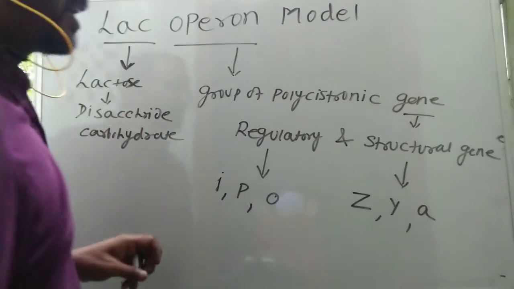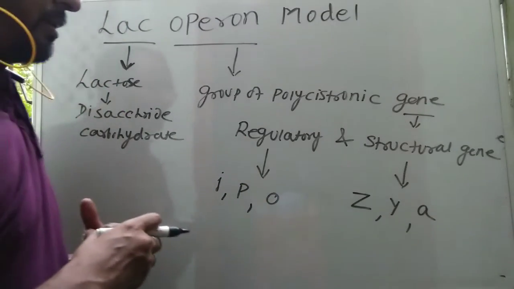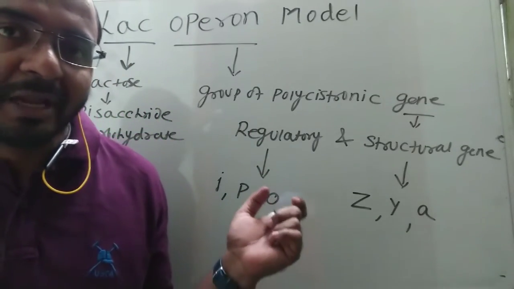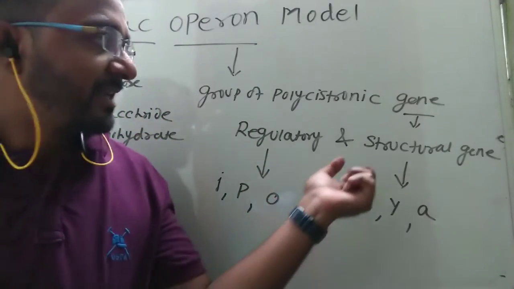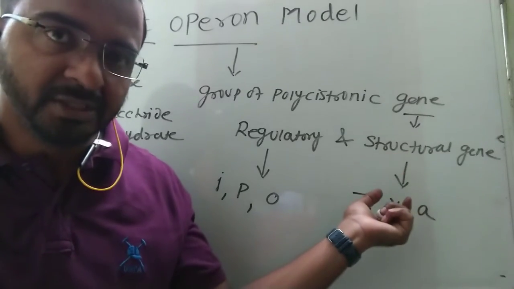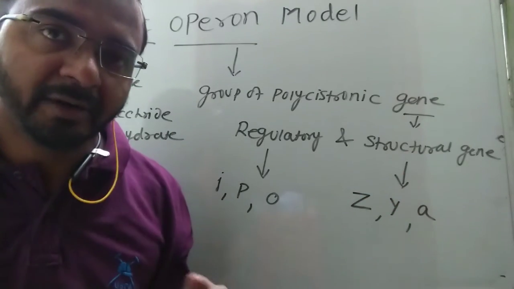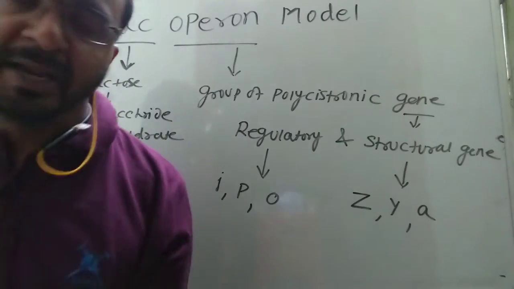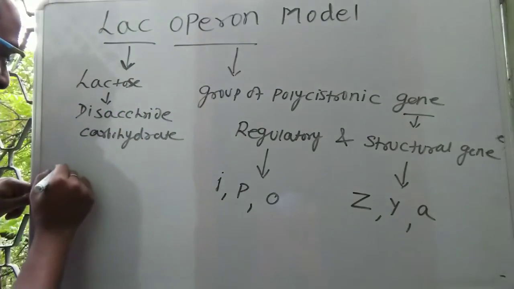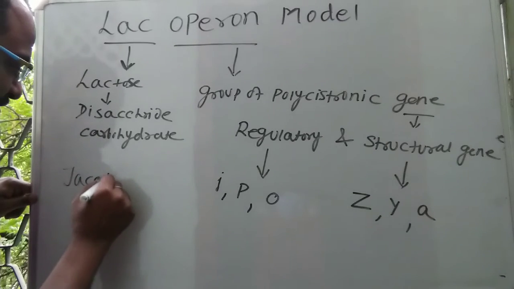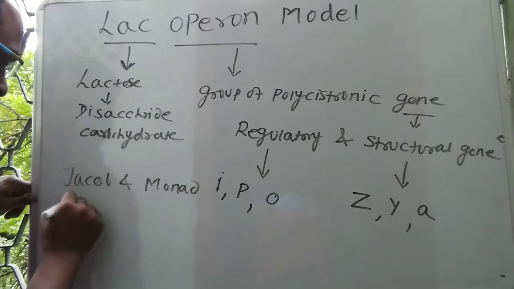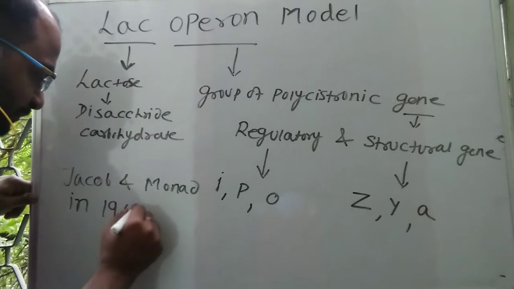We have to understand that this Lac-Operon model regulates the synthesis of the structural genes. This model was described and explained by Jacob and Monod, two scientists, in 1961.